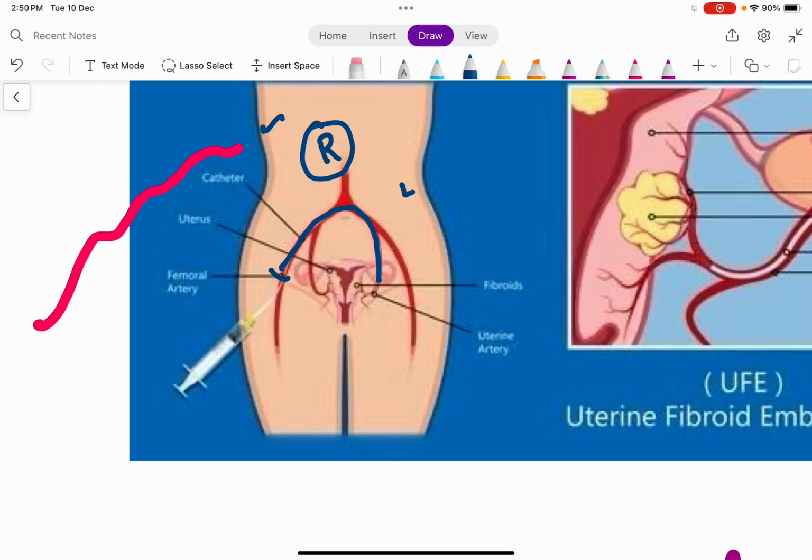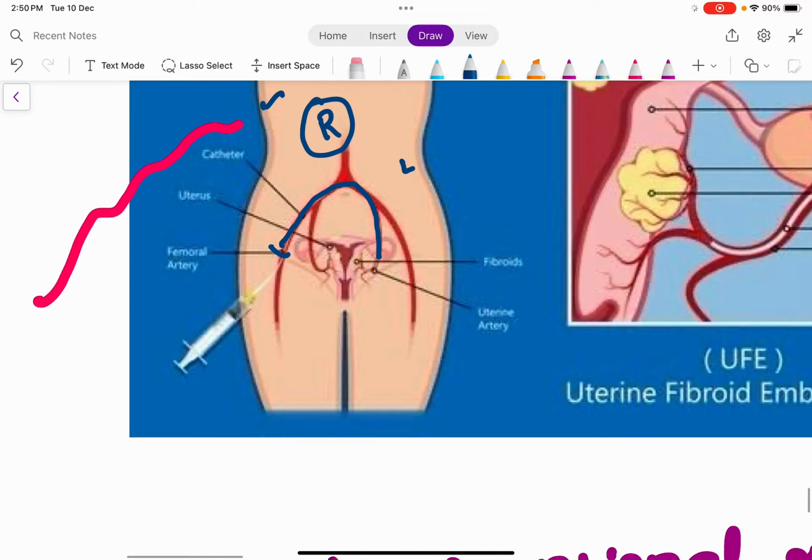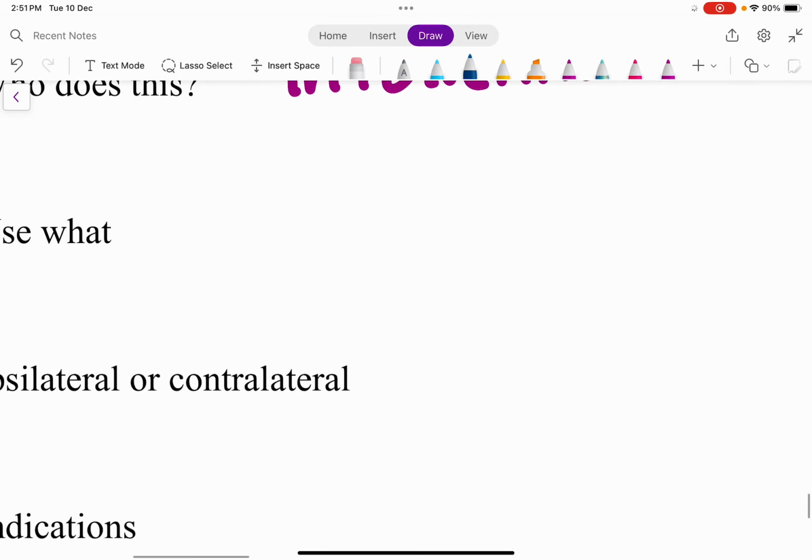Please remember that in uterine artery embolisation, the femoral artery of one side is selected. Through the femoral artery, you gently thread the catheter and enter the contralateral uterine artery. Why? Because if you introduce this catheter through the femoral artery into the ipsilateral or same side uterine artery, it is going to result in twisting of the catheter. So in order to prevent the twisting of the catheter, you have to enter into the opposite side uterine artery. So the procedure is that you make a small incision over the groin on one side, and through that side, you gently thread the catheter through the femoral artery and enter the contralateral uterine artery. Now, through this catheter, what are you going to do?